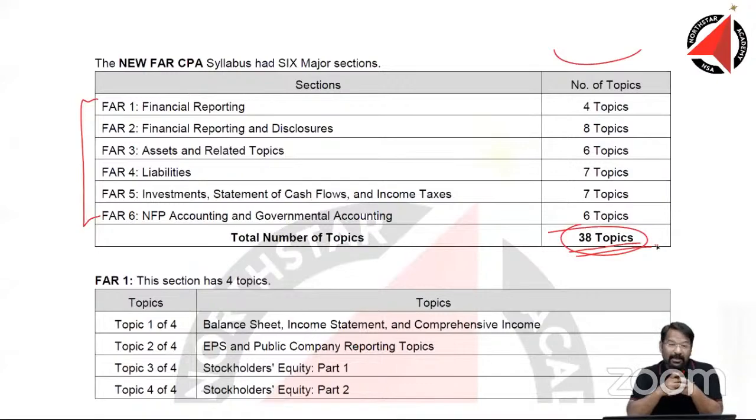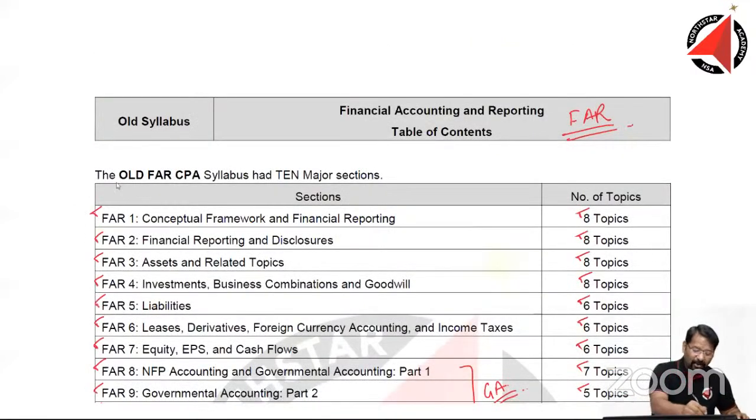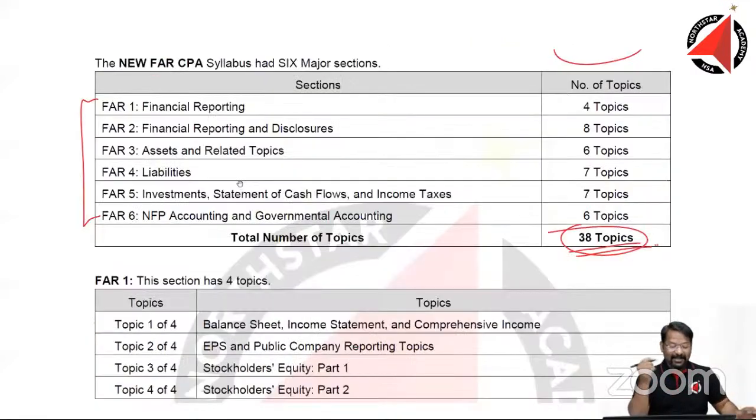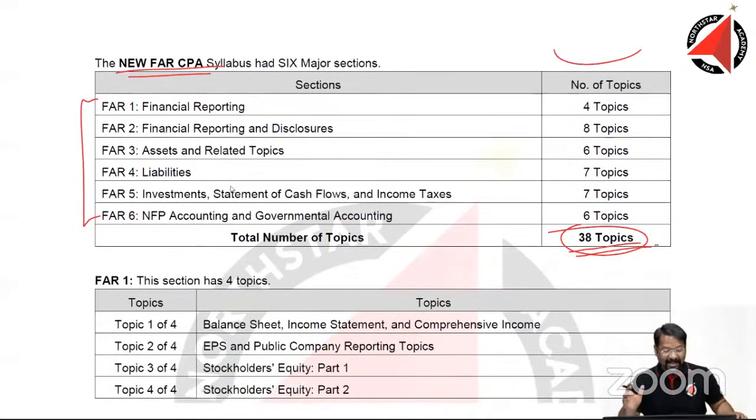It looks much lesser. I'm sure this is after going for a lot of weddings and eating a lot of food, and this is the slimmer version of the syllabus. This is a slimmer version after a long diet and a lot of exercise. This is what we have received. Are you not excited? Anyone who says yes, are you excited?